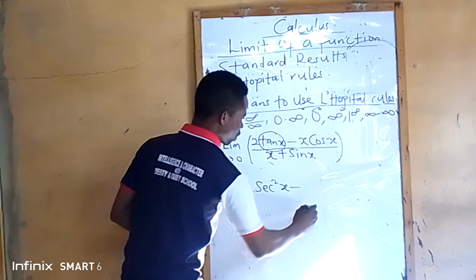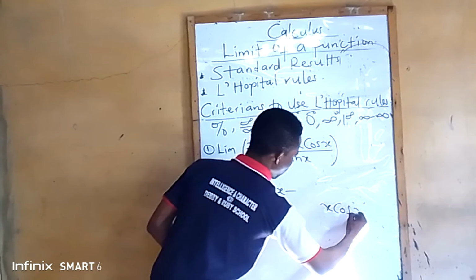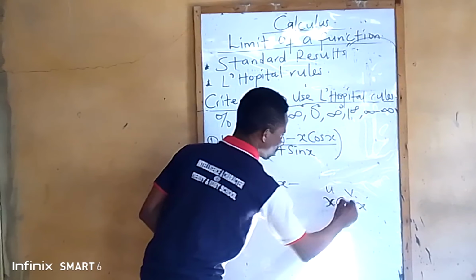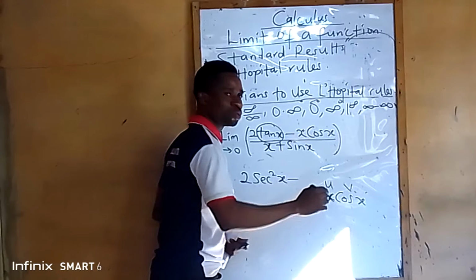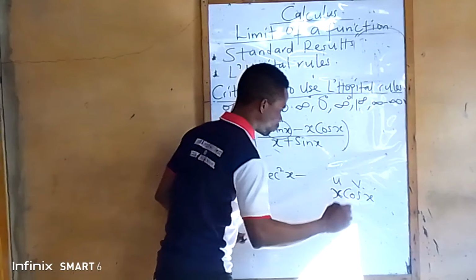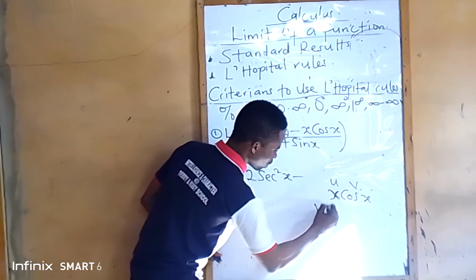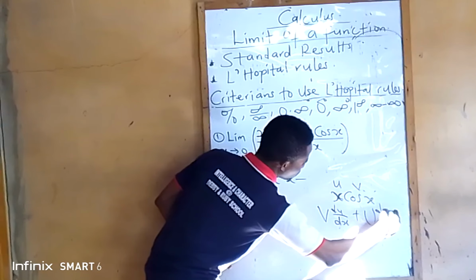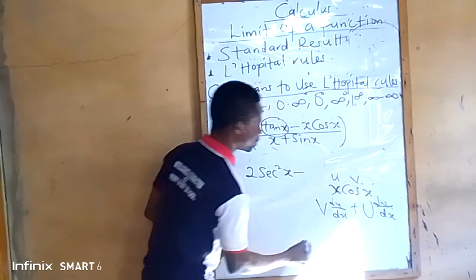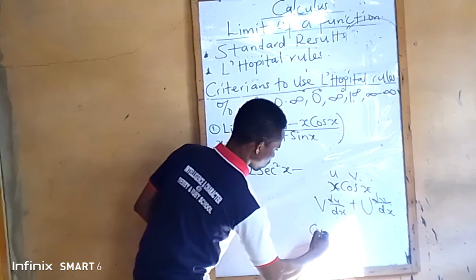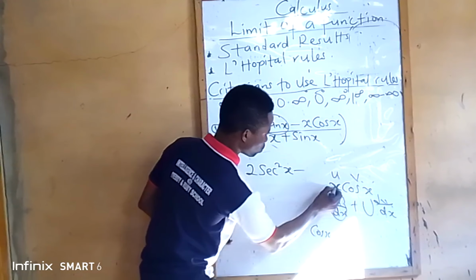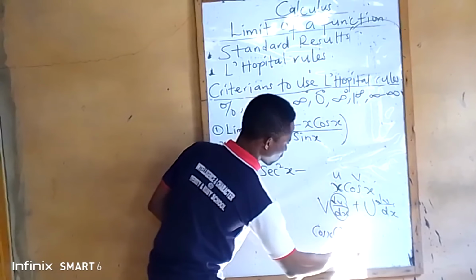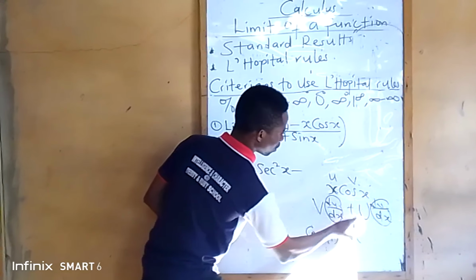Let me show you. If you are given x cos x, you can apply our product rule, uv. You remember, v du/dx plus u dv/dx. Here v is cos x, and u is x. You differentiate u, which gives 1, with v as cos x.